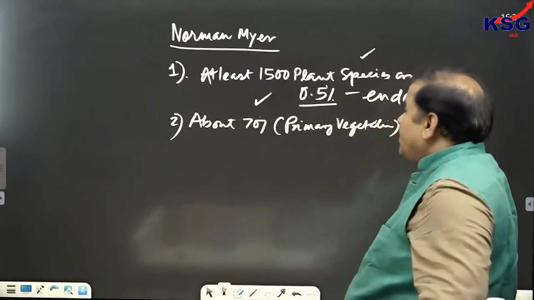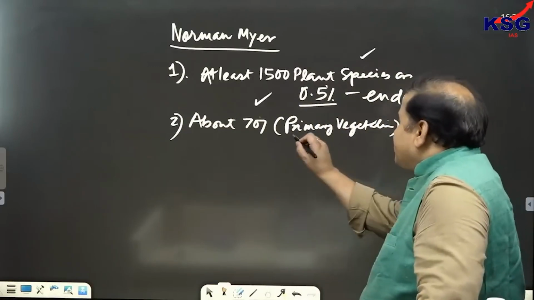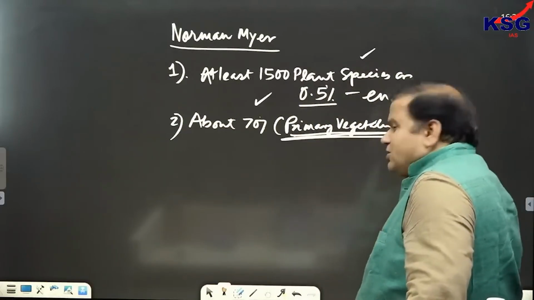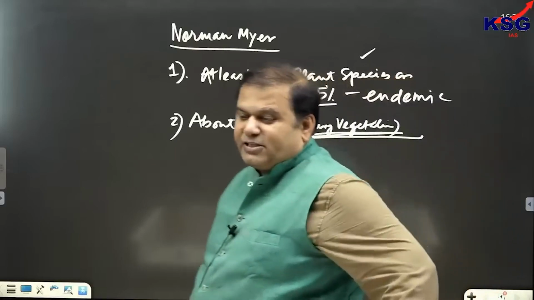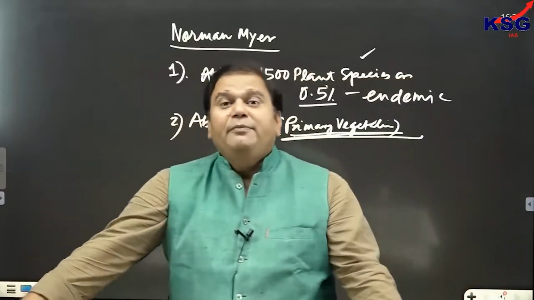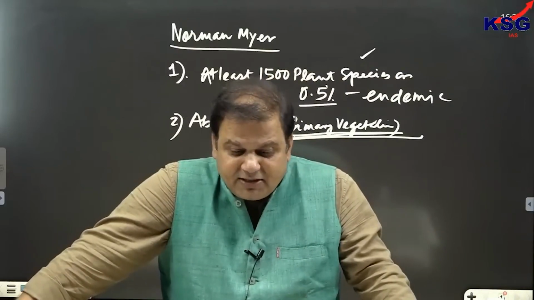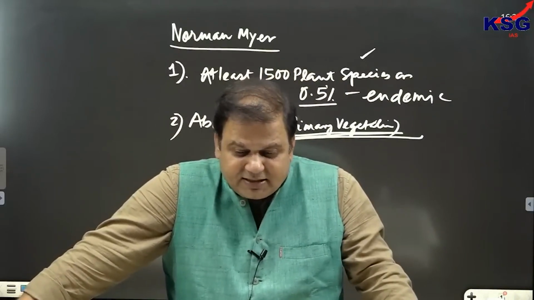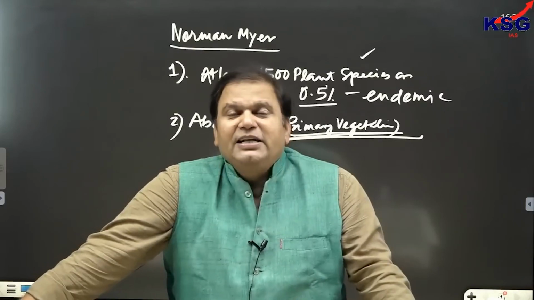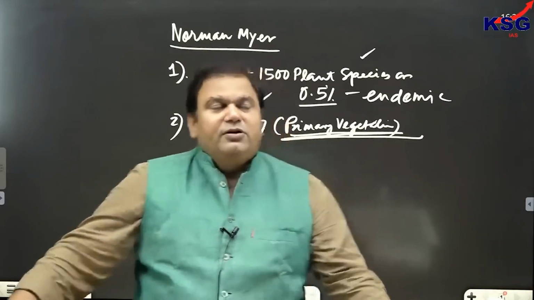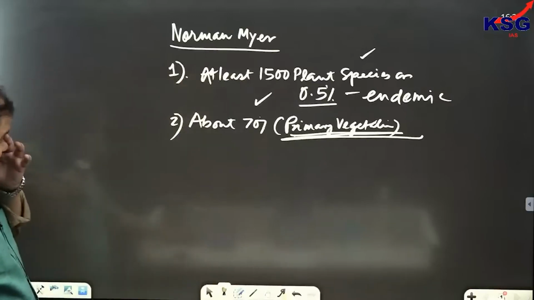Clear? About 70% of the primary vegetation. See, primary vegetation means that which has been established through primary plant succession. So about 70% of the primary vegetation has been lost due to anthropogenic activities.